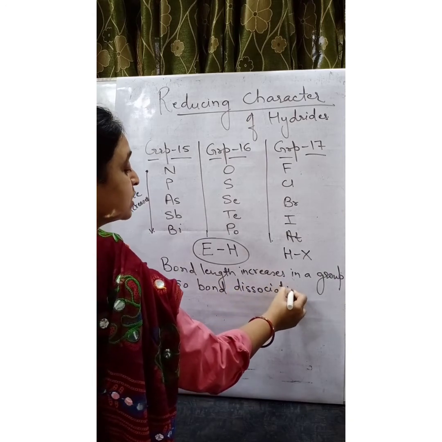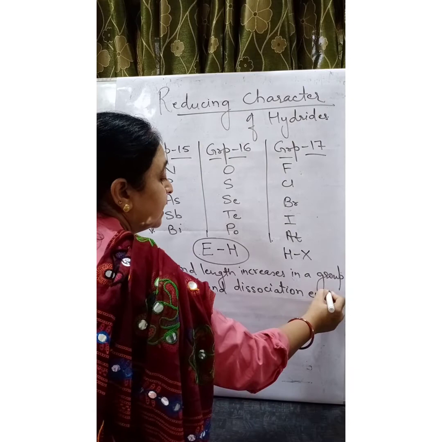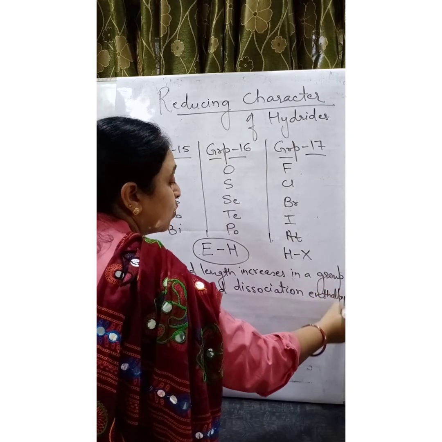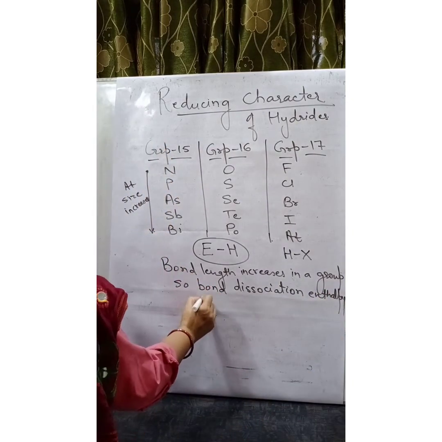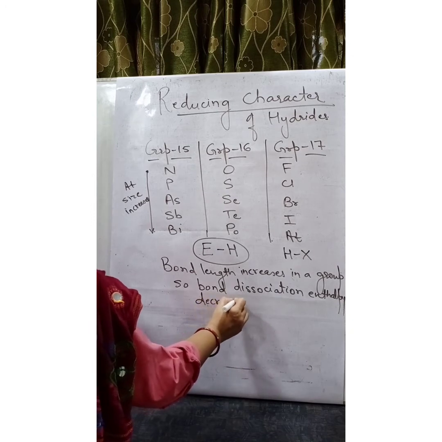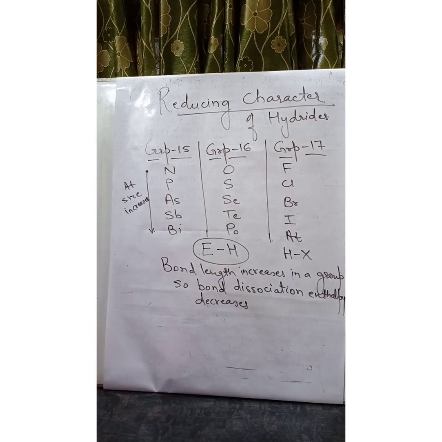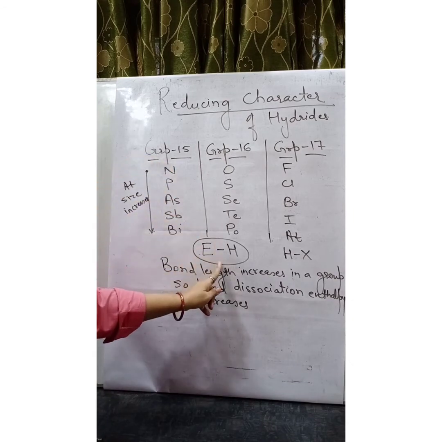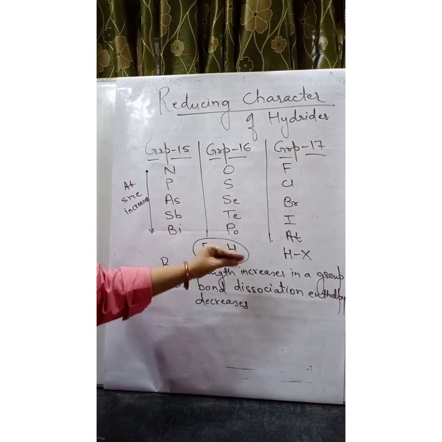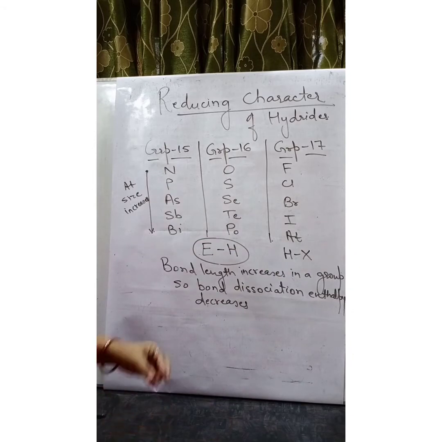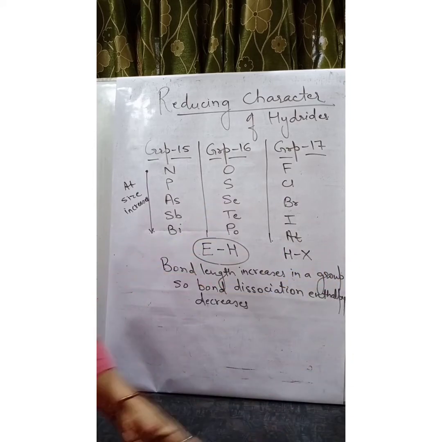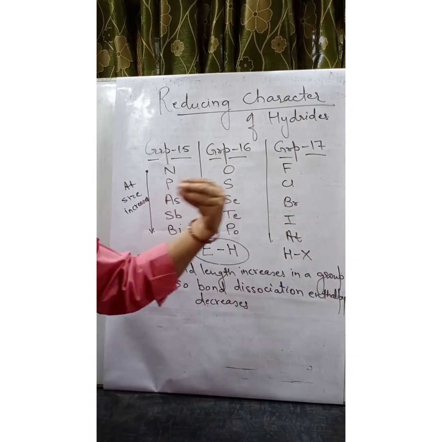What is bond dissociation enthalpy? The amount of energy required to break the bond. So less and less energy is required to break the bond, and more readily the bond can be broken. Hydrogen can be donated.